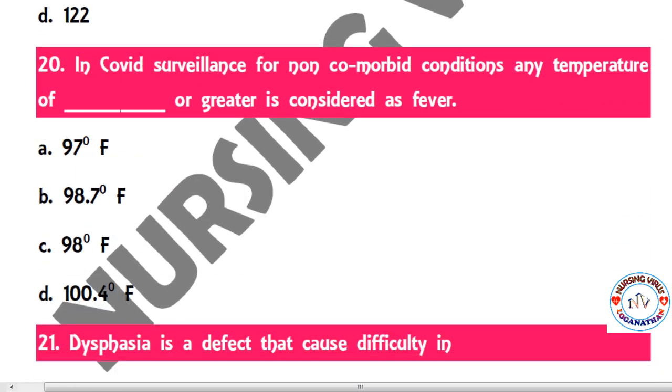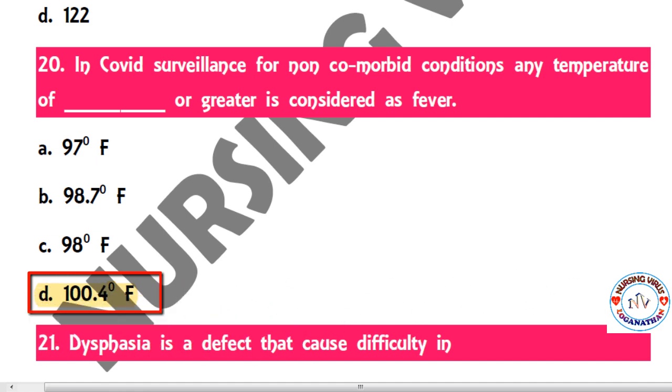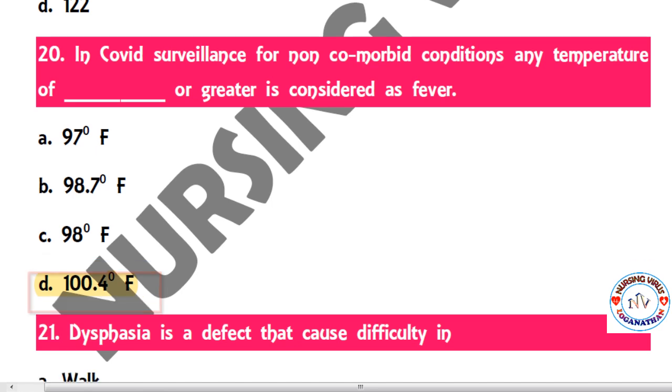So the next one: in COVID-19 surveillance for a non-comorbid condition, any temperature of dash or greater is considered as fever. Here, the first three options are all within the normal range. So option D, 100.4 degrees Fahrenheit, is considered for COVID surveillance.